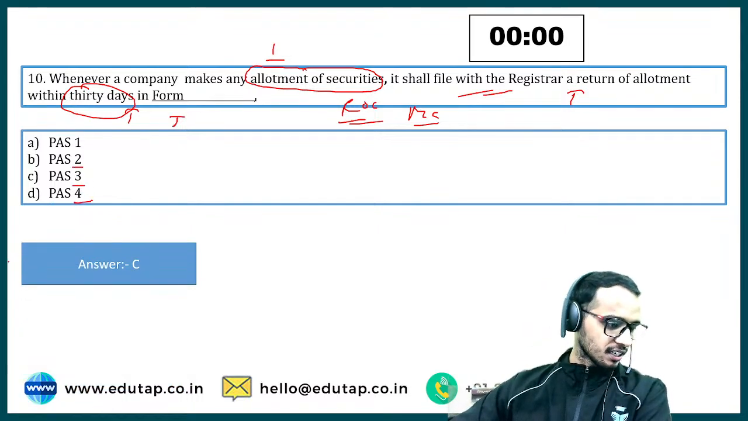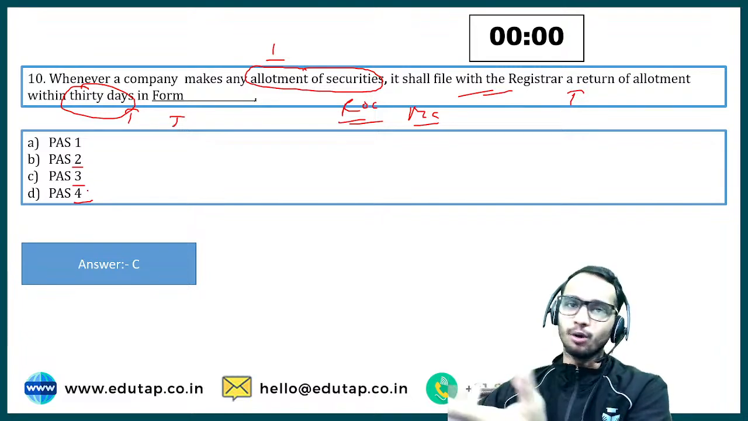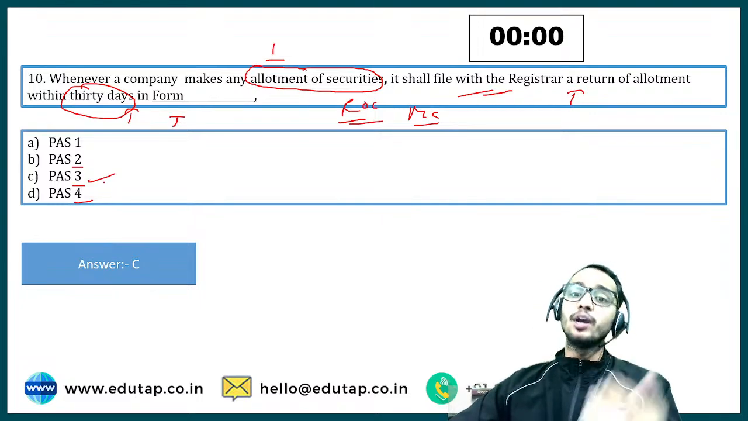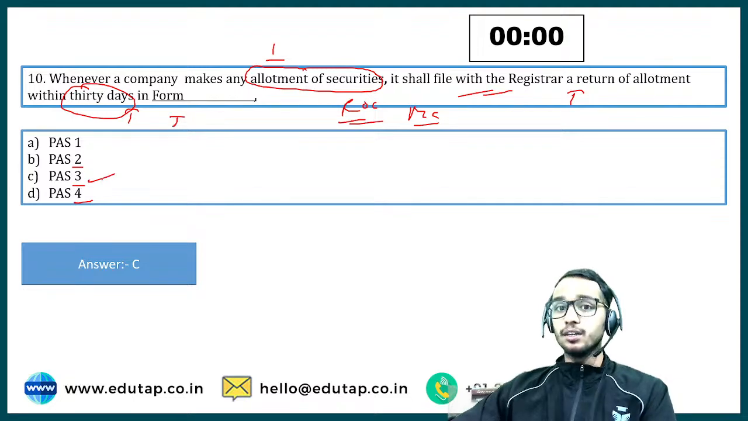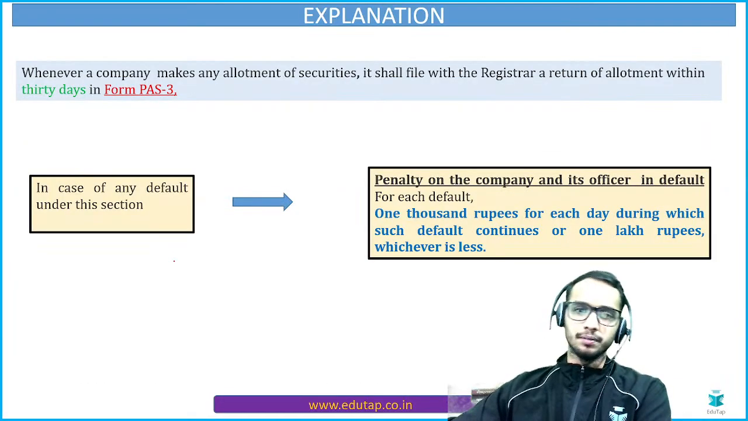Let me check the chat section, and yes, everyone is correct. That's really good. So you have to remember the clause, no choice. PAS3. Okay, so whenever the company is going to make this return of allotment, they have to file the form in PAS3, right?